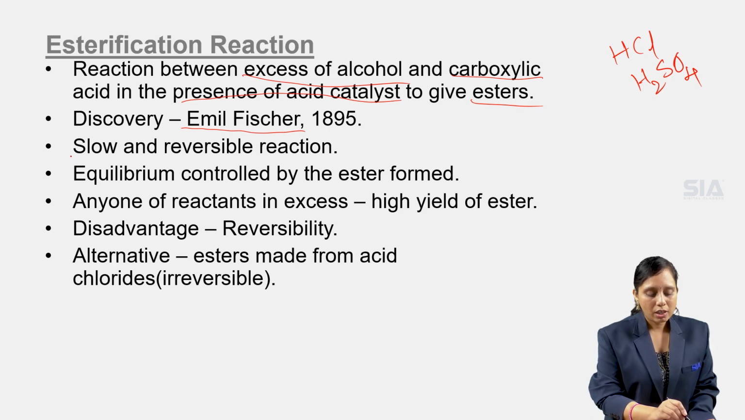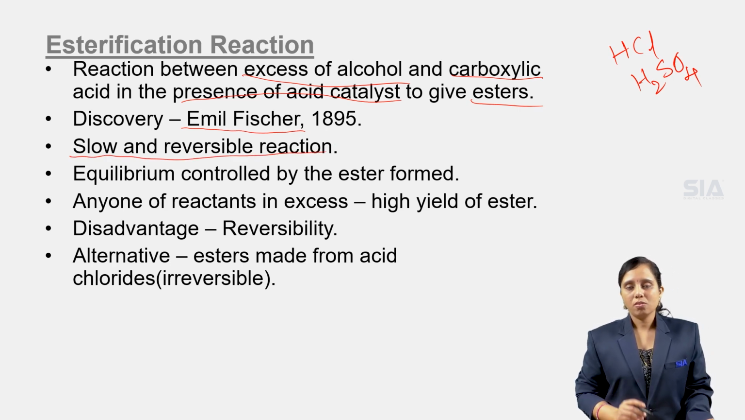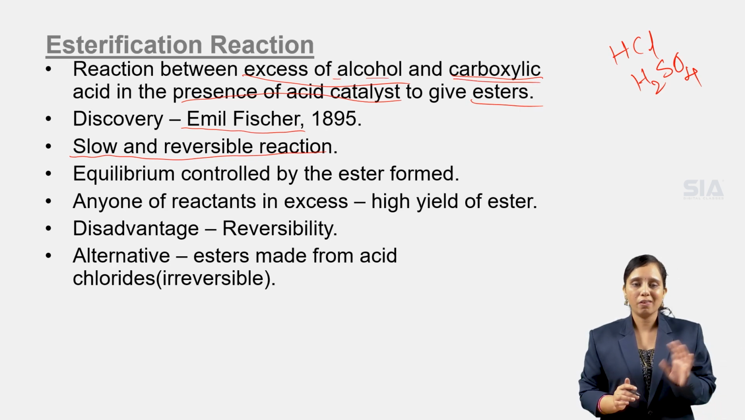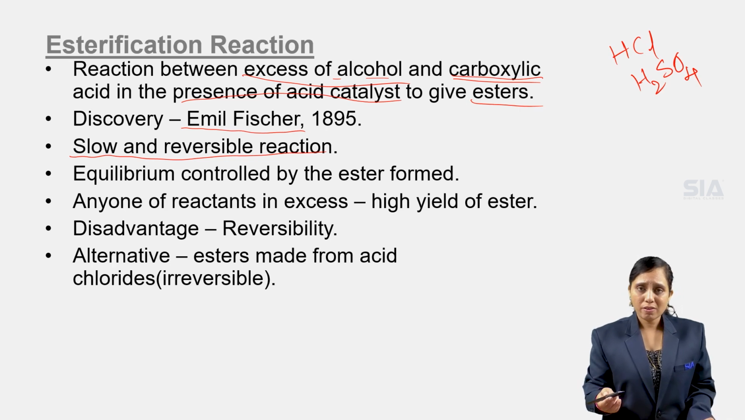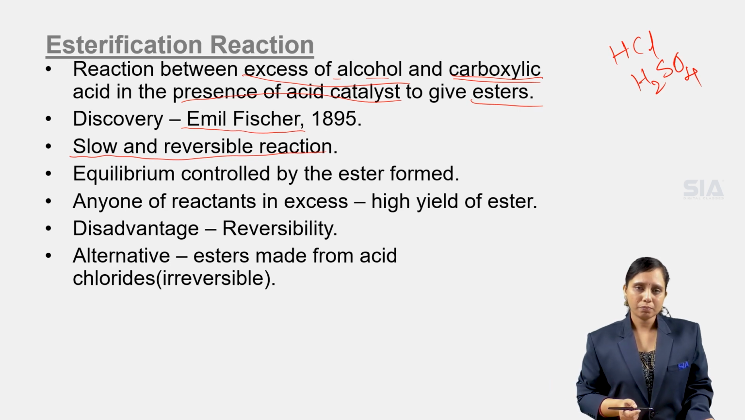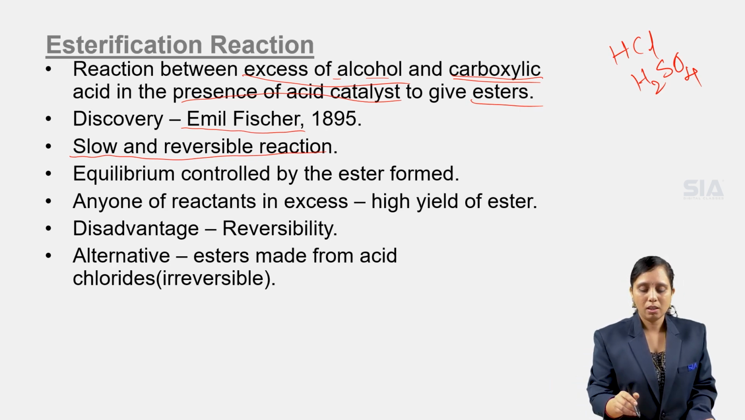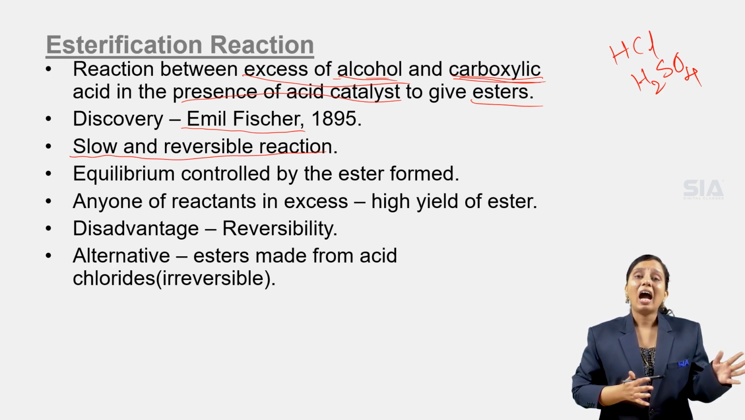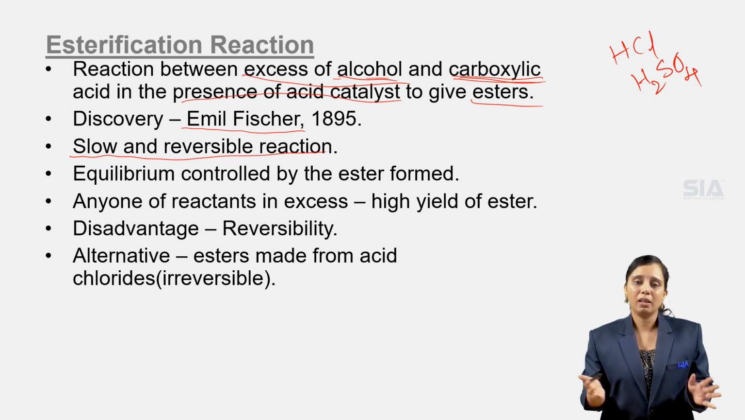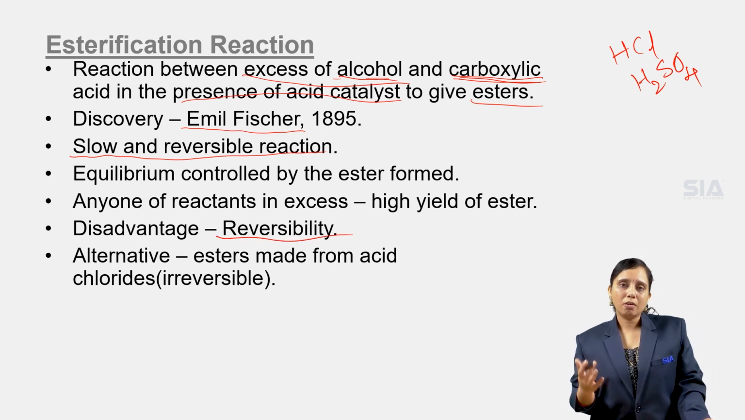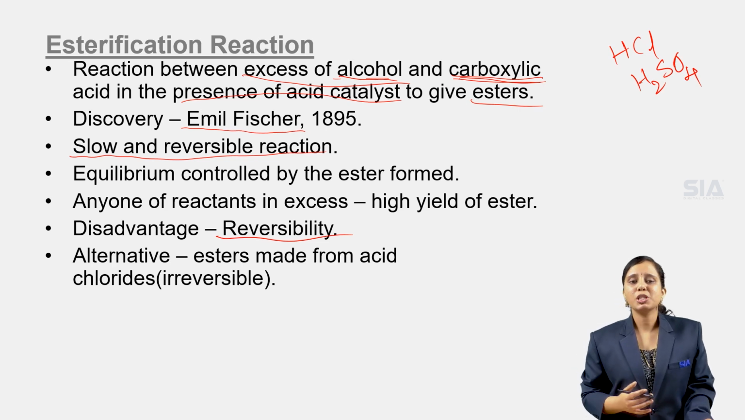This reaction is slow and reversible. The reaction between excess of alcohol and carboxylic acid is a slow reaction and also reversible. As it is reversible, the equilibrium is controlled by the ester that is formed at the end of the reaction. If any one of the reactants, alcohol or carboxylic acid, is taken in excess, we get a high yield of ester. But the basic disadvantage of this reaction is reversibility. As it is reversible, sometimes the yield of ester cannot be managed properly.